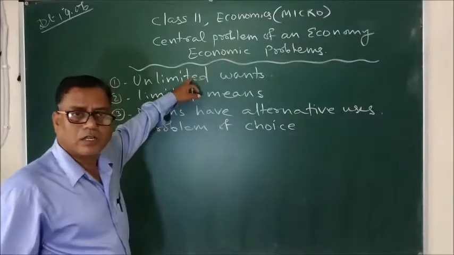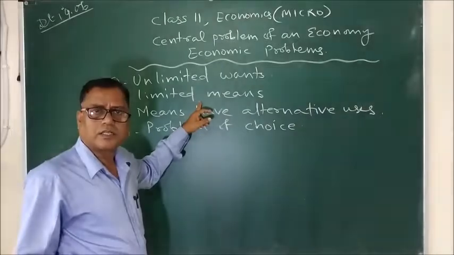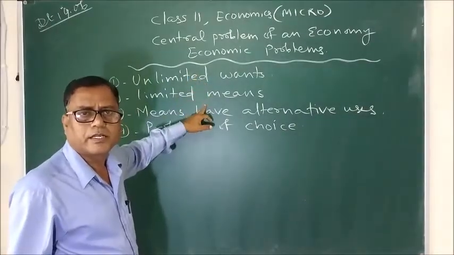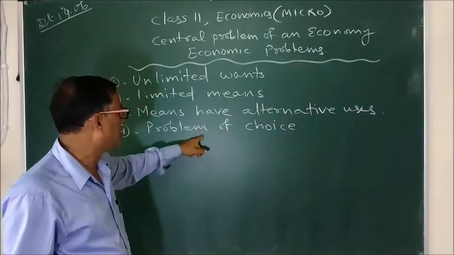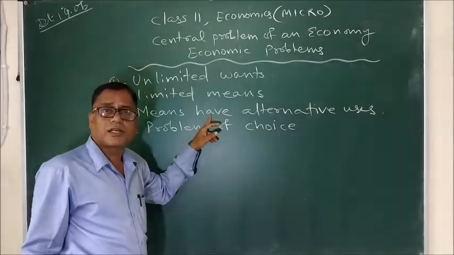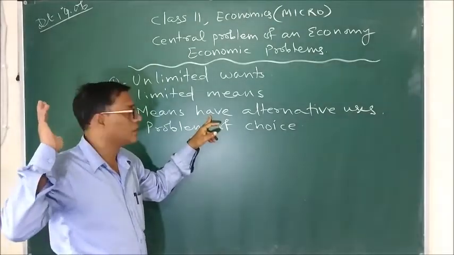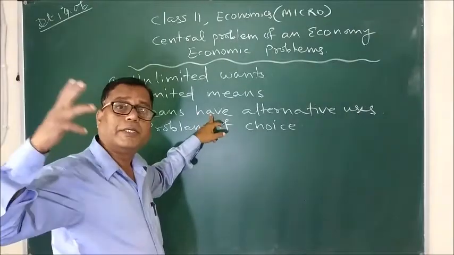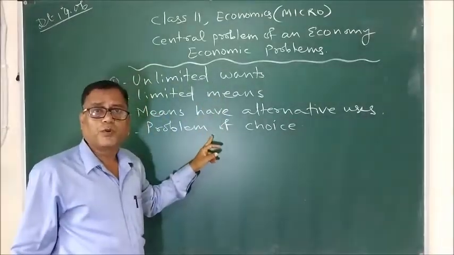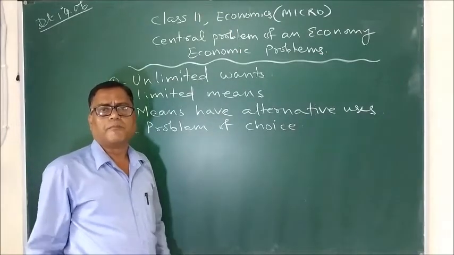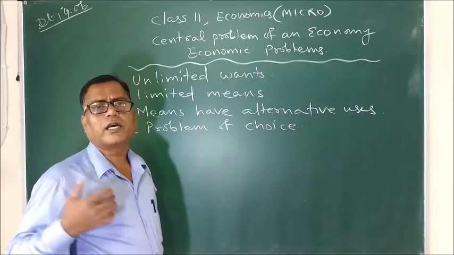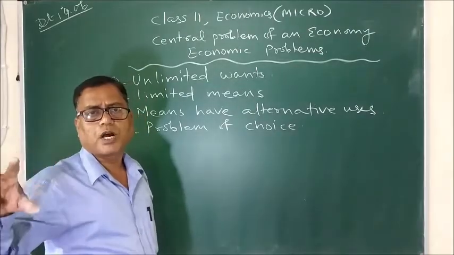Thus, human wants are unlimited, to satisfy those wants resources are limited, and because there are unlimited wants and limited resources, the problem of choice arises, and the resources have alternative uses. So after considering these 4 points, now the main problem is with which use we are going to put our resources.